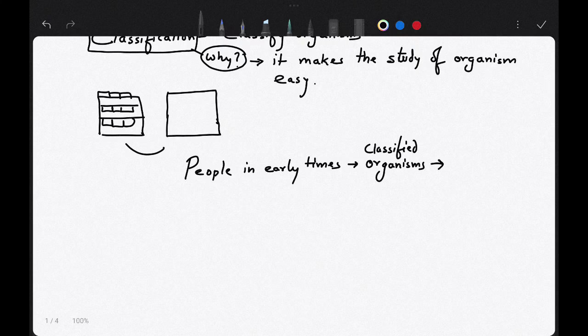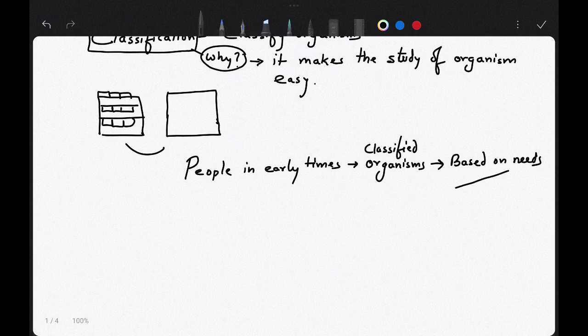Like you have classified books and clothes based on need, similarly they classified things based on need. Understood?